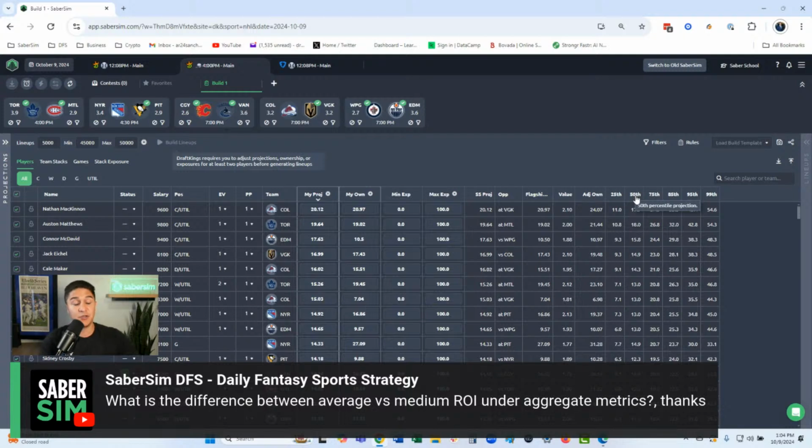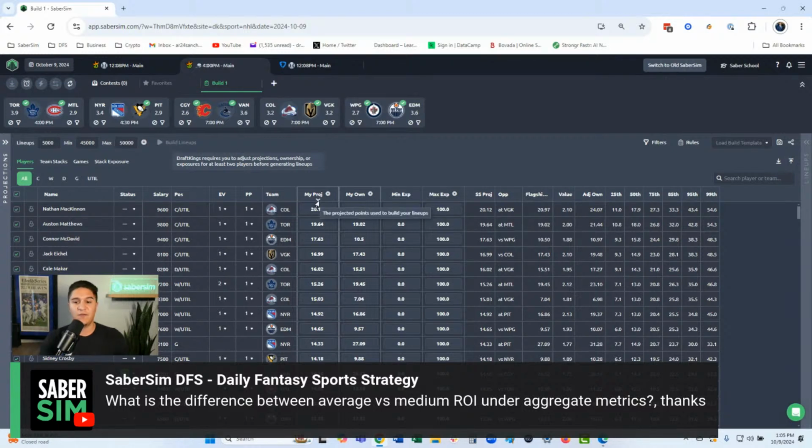So the 50th percentile score for this player is 17.9. His mean, when we add up all the outcomes, is 20.12, but his 50th percentile is 17.9. So there's about a 2-point projection disparity between the two numbers, which can be significant when you're analyzing these. The 50th percentile is the median, and the average projection is the mean in this case.